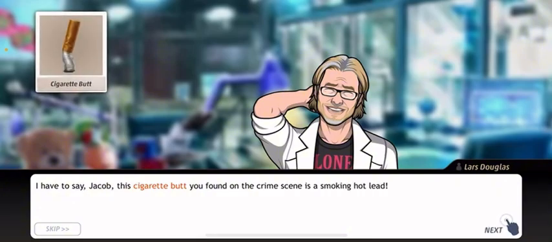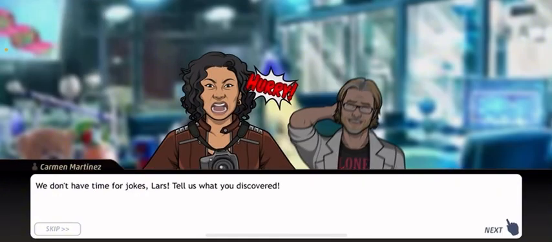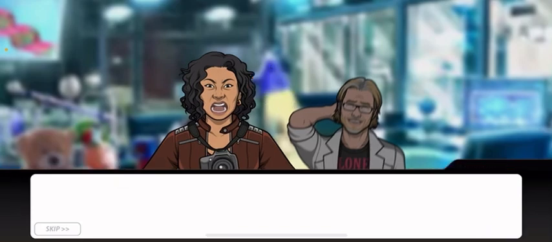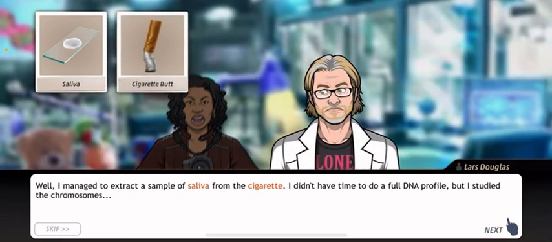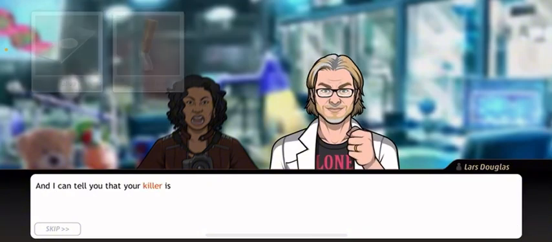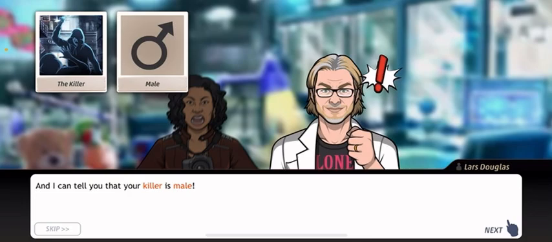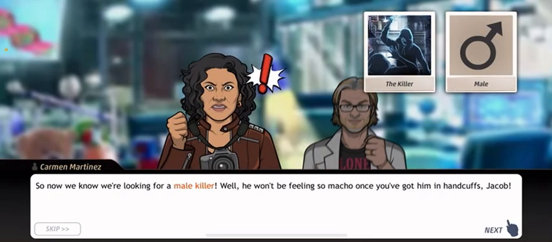I have to say, Jacob, this cigarette butt you found on the crime scene is a smoking hot lead. We don't have time for jokes, Lars. Tell us what you discovered. Well, I managed to extract a sample of saliva from the cigarette. I didn't have time to do a full DNA profile, but I studied the chromosomes. I can tell you that your killer is male. You know we're looking for a male killer. Well, he won't be feeling so macho once you've got him in handcuffs, Jacob.